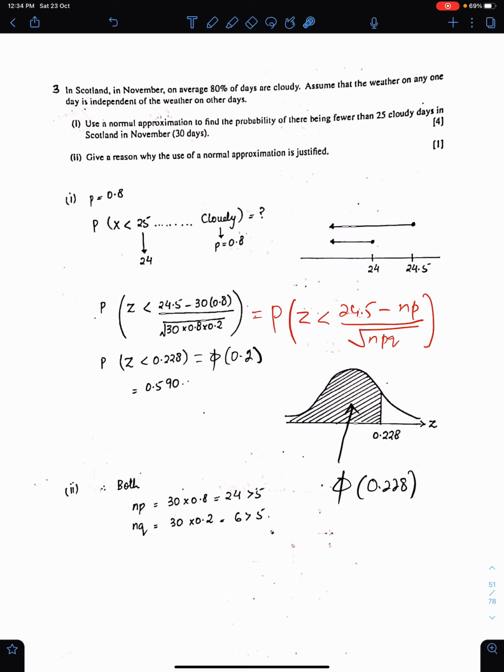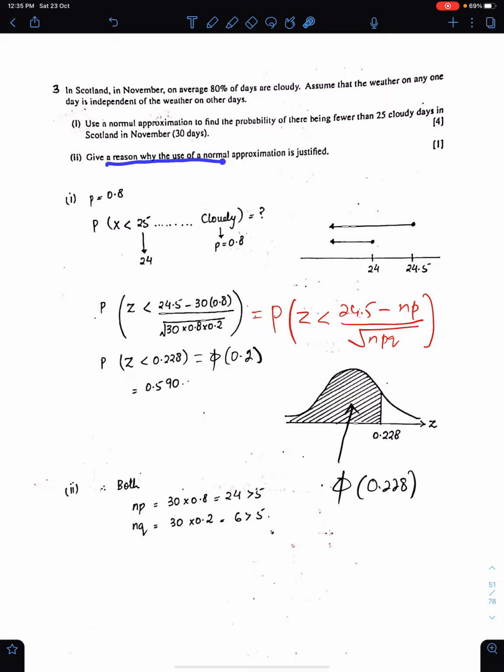In Scotland, in November, on average, 80% of days are cloudy. Assume that the weather on any one day is independent of the weather on other days. Part 1: use normal approximation to find the probability of there being fewer than 25 cloudy days in Scotland in this month. So we need to use normal approximation here. P is 0.8 and we need this probability. The first inclusive value is 24. Since we are going on the left side, we have to take the upper bound. So 24.5, np, under root npq. This is here, and you all know how to solve this. This is phi. Large area is always phi.